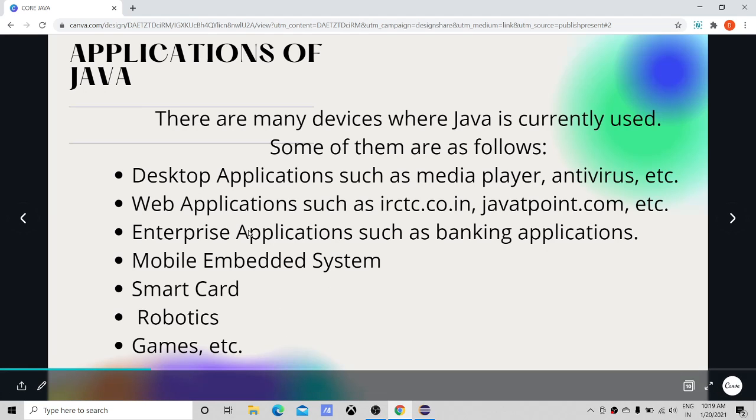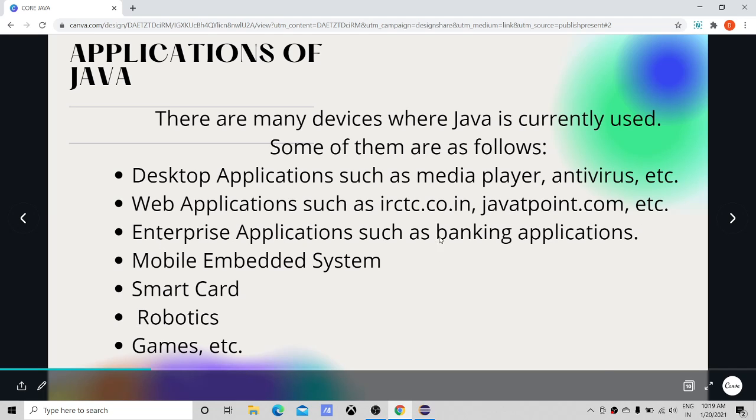Java is used in desktop applications such as media players and antiviruses, and web applications such as irctc.co.in. If you are in India, then you surely use this website for railway ticket bookings. Another is javatpoint.com, which is also a very good resource for learning Java. This website is also made in Java. You can check this website, javatpoint.com.